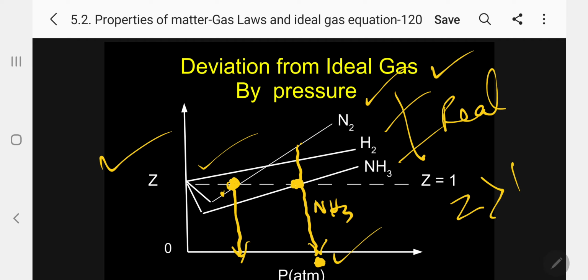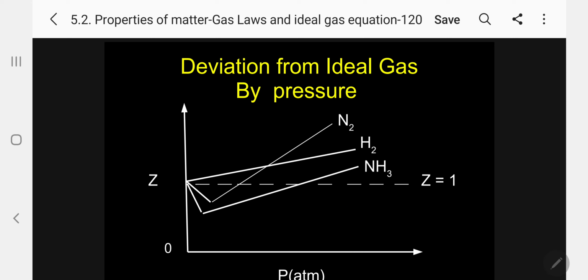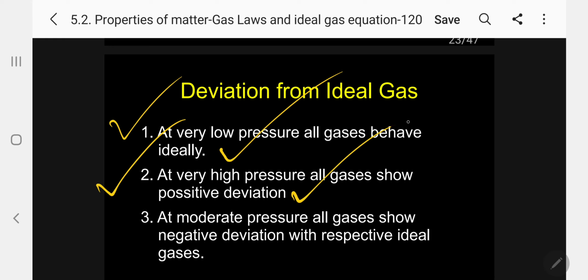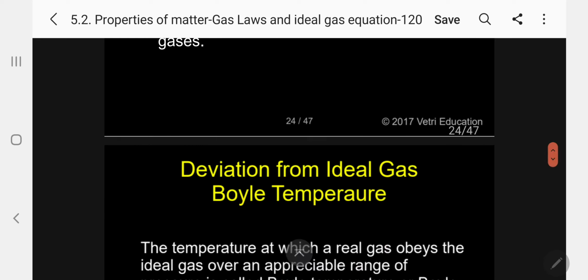Kindly follow now. So the deviation of the 3 different gases I am showing in this graph. This is one. The other example, let me explain that. At very low pressure, all gases behave ideally. We have seen already that low pressure and high temperature favor ideal gas. At high pressure, all gases show positive deviation. That is real gas. At moderate temperature, all gases show negative deviation with respect to ideal gas.